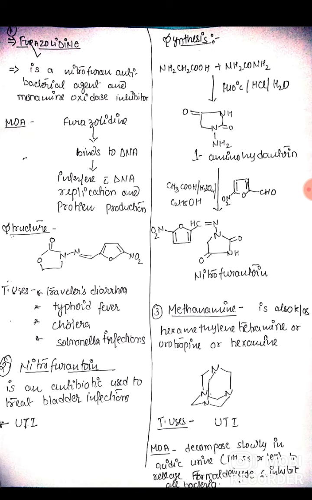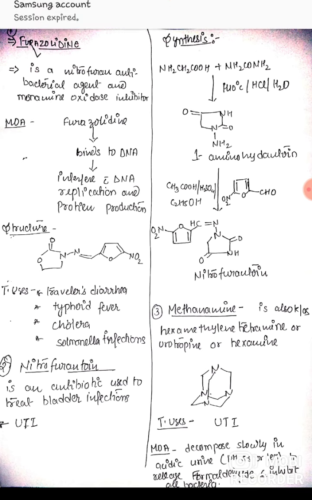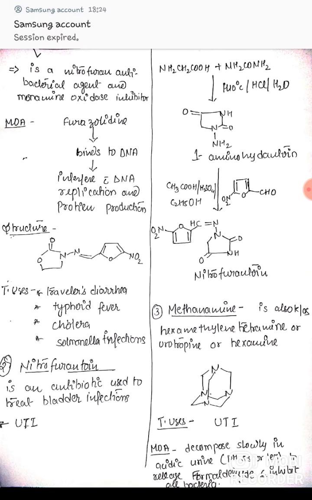Therapeutic uses: it is used in the treatment of travelers' diarrhea, typhoid fever, cholera, and salmonella infection. Next drug is nitrofurantoin. Nitrofurantoin is an antibiotic used to treat bladder infection, mainly bladder infection or urinary tract infection.